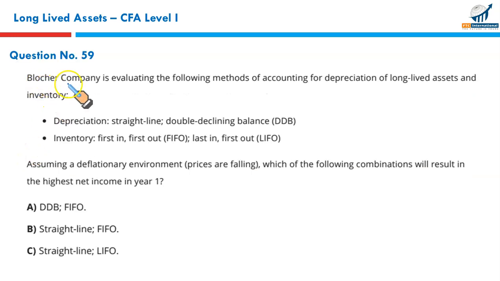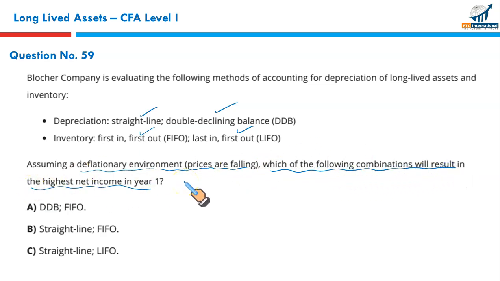Next, Blocker Company is evaluating the following methods of accounting for depreciation of long-lived assets and inventory. Either we can use the straight line depreciation method or the double declining balance method. Inventory could either be FIFO or LIFO. Assuming a deflationary environment where prices are falling, which of the following combinations will result in the highest net income in year one? We have read this in much more detail in our reading related to inventories.